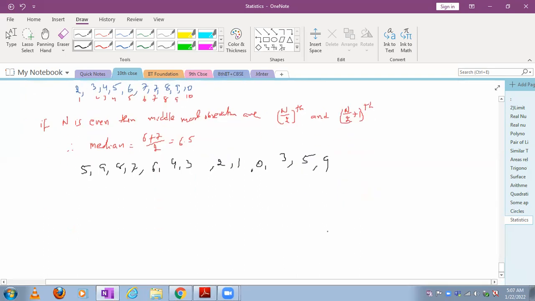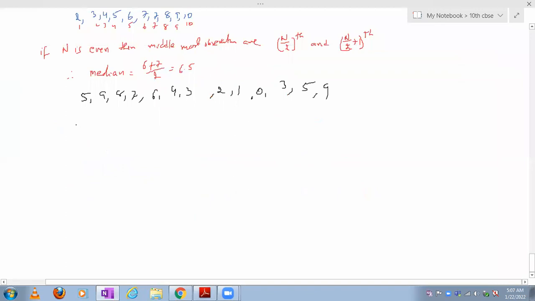Now let's see this one. So let me increase the size here. Now write this in ascending order. So writing in ascending order, what will you get? The first observation is 0. Then comes 1. After 1 comes 2.